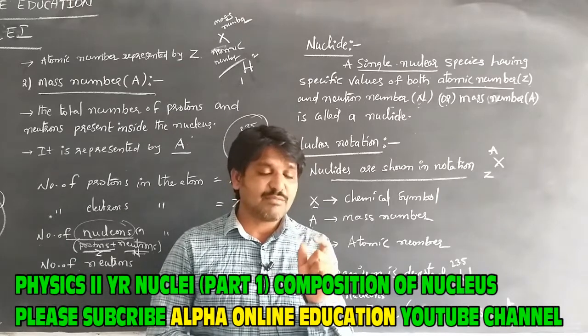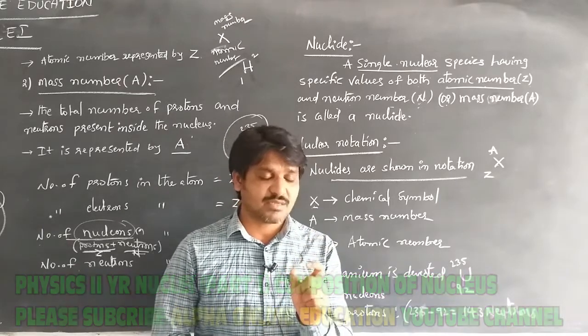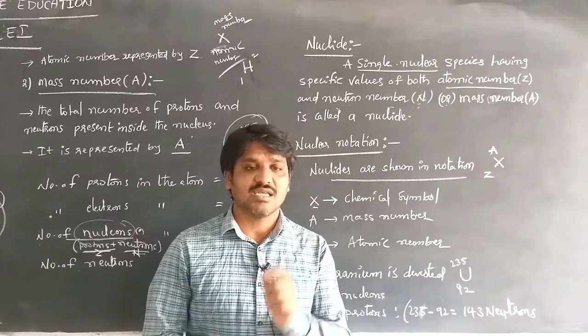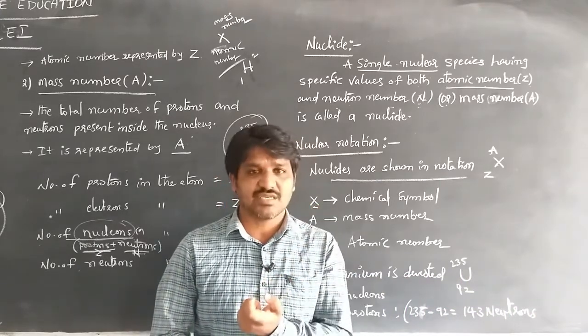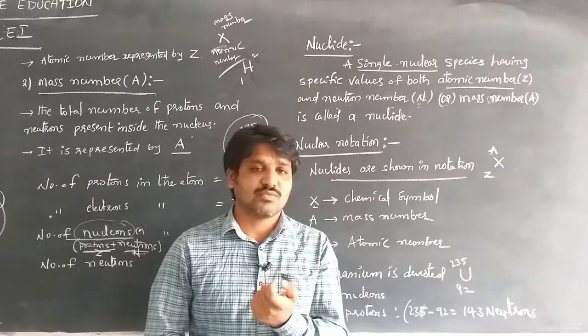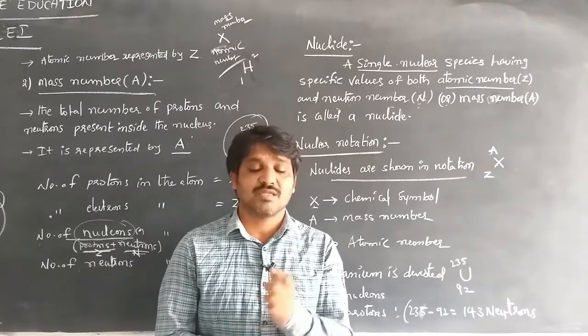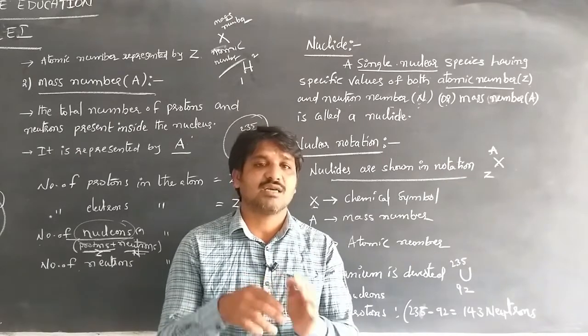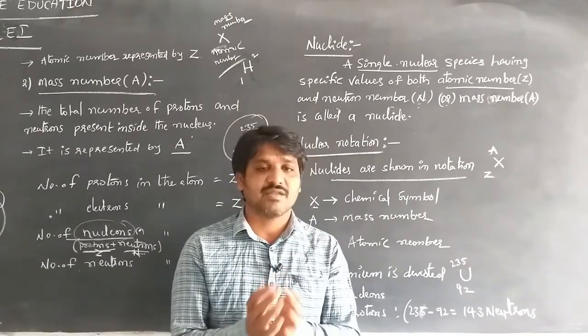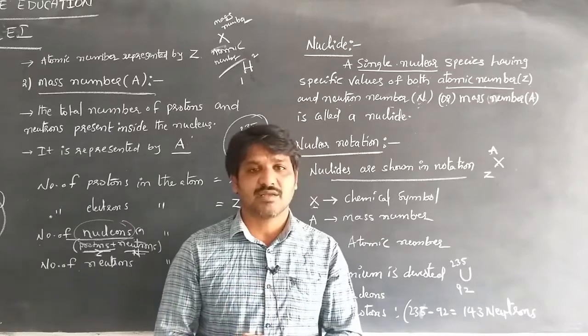And some elements have the same atomic number, for example hydrogen: 1H1, 1H2, 1H3 have the same atomic number. Hydrogen can be shown with different mass numbers, and they have different properties.